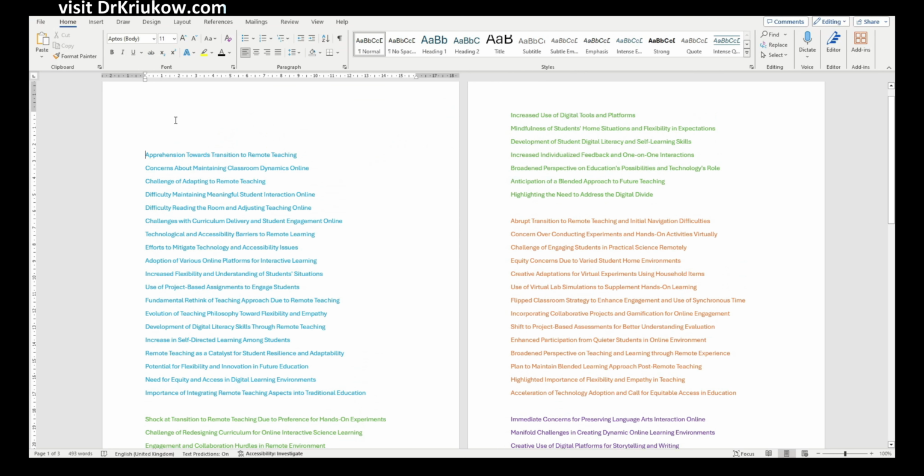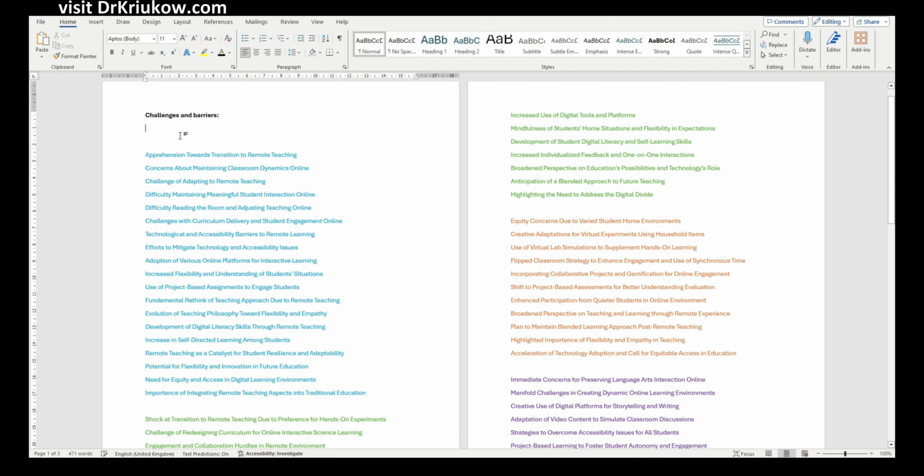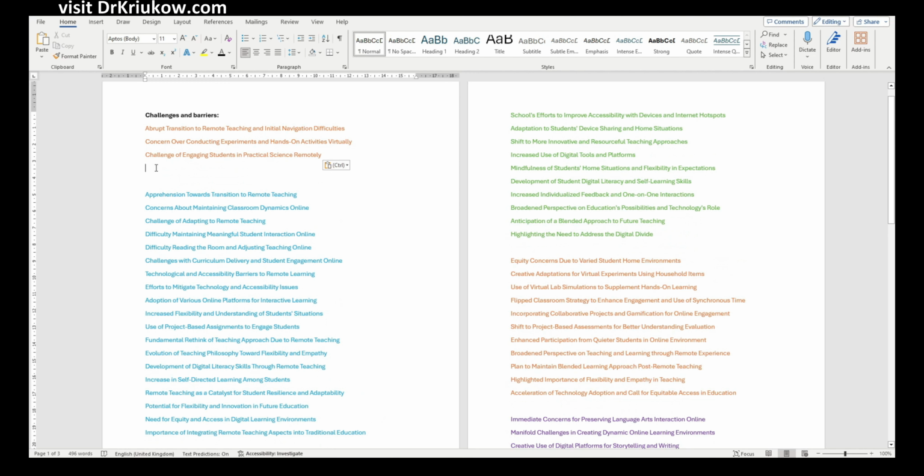But what will happen here in our ChatGPT and Microsoft Word collaboration is that in Microsoft Word now we have all the codes, or the initial codes in that focus coding text file that we created. We have all the codes, initial codes from all the different transcripts, and we know where they come from because they have different colors. So what we're doing now is that focus coding stage where we're doing it completely manually.